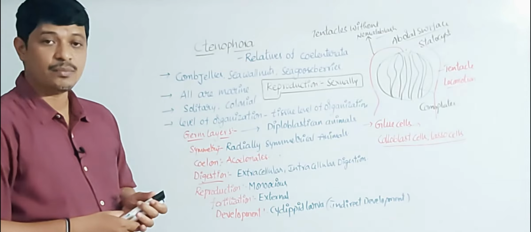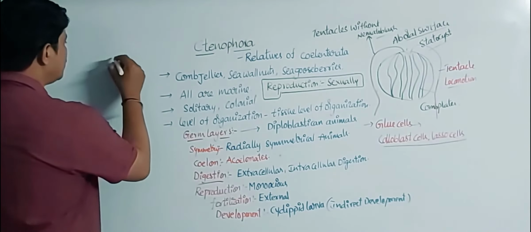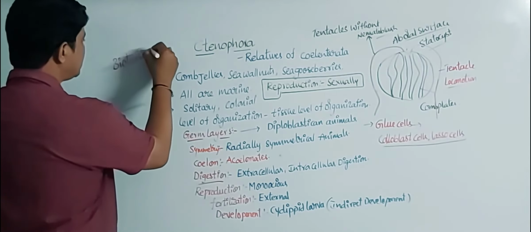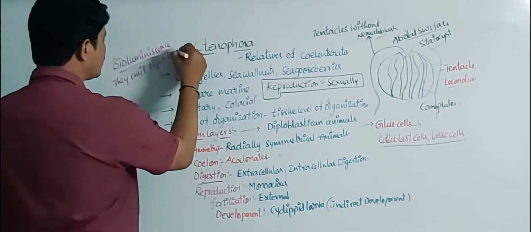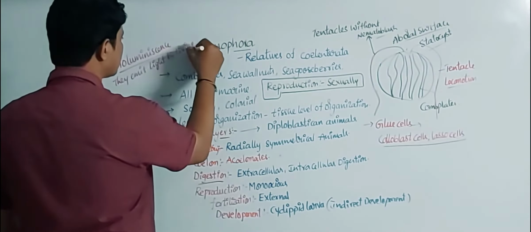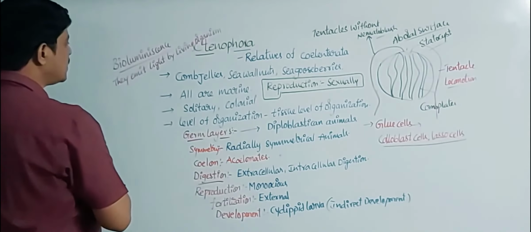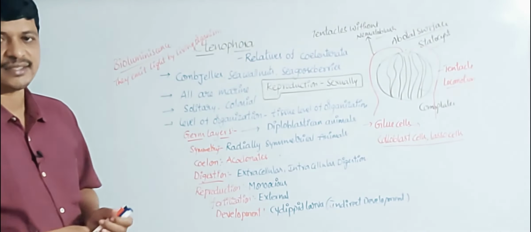And one more important point: all these ctenophores exhibit bioluminescence. Bioluminescence means they emit light by living organisms without reflected rays.